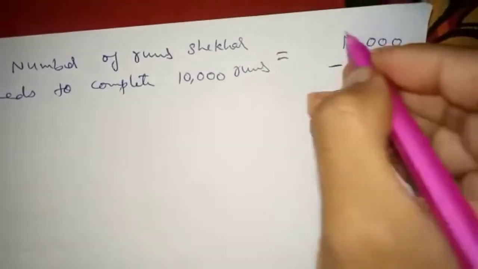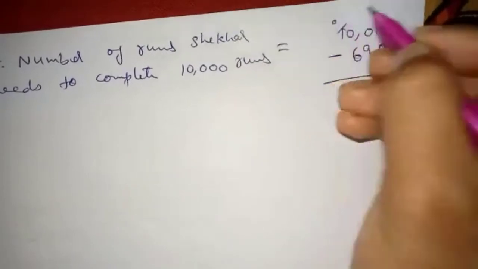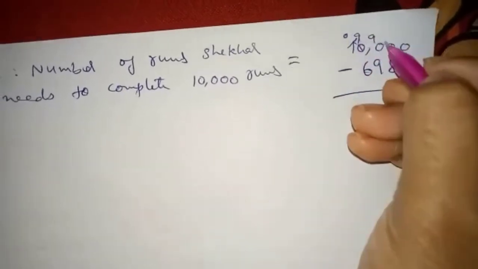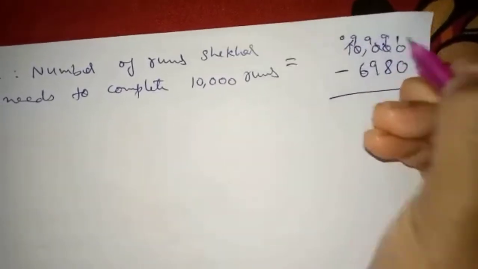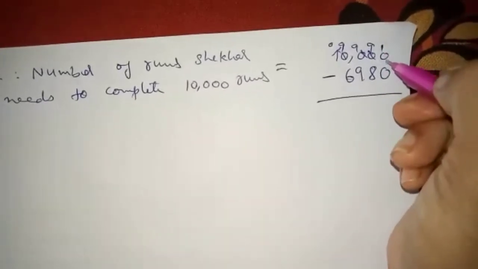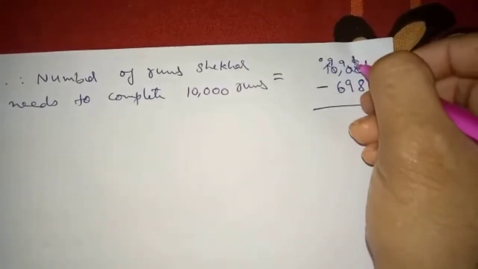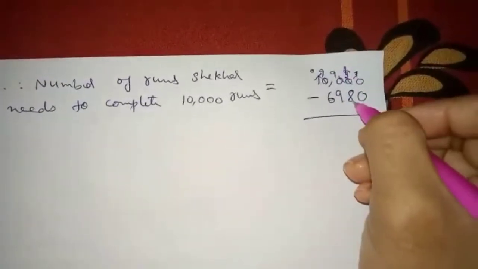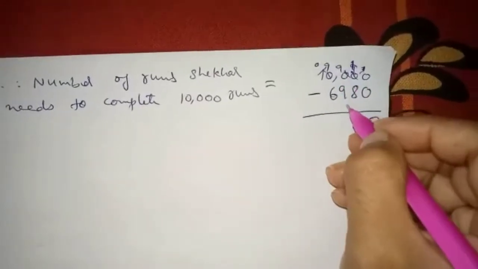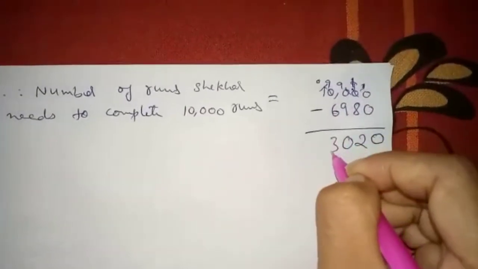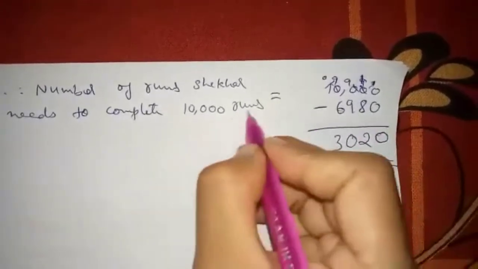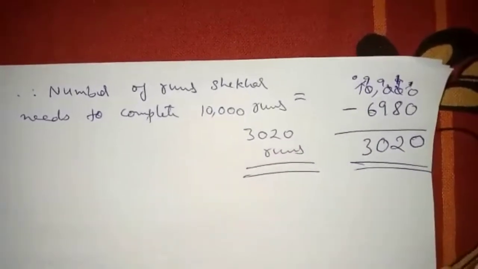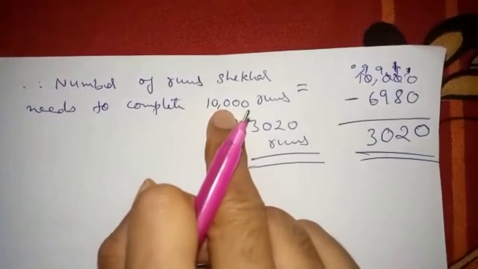Subtract it. 0 we cannot, so bring this here, make it 0 and this becomes 10. Again cut this, so 9. Here also 9, here also 9. Cut. Here 10. So 0 here, 0 itself. Here 10 minus 8 is 2. 9 minus 9, 0. 9 minus 6, 3. So 3020 runs. Therefore 3020 runs he wants to score to make 10,000 runs.